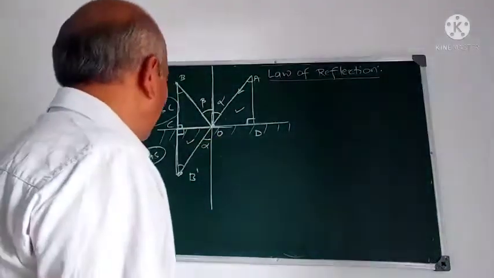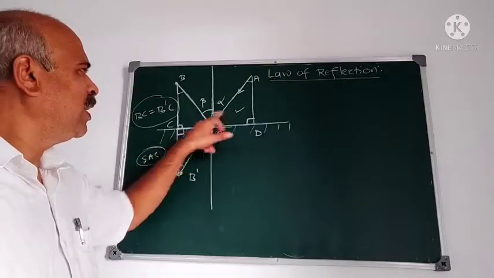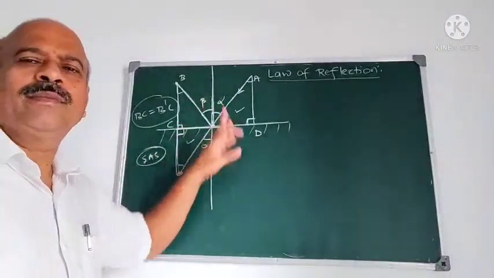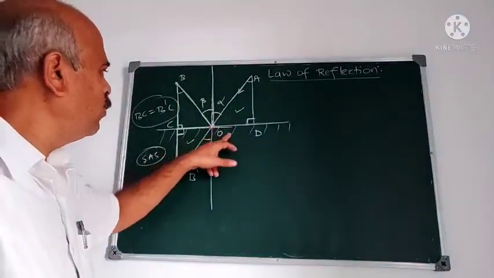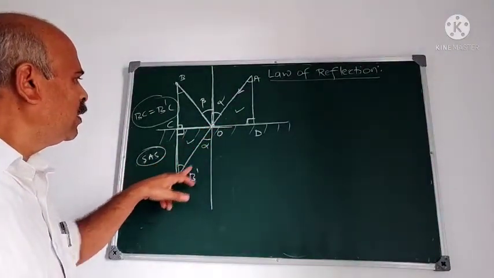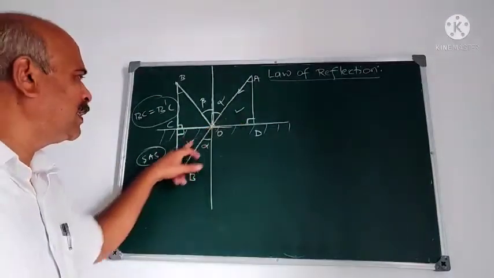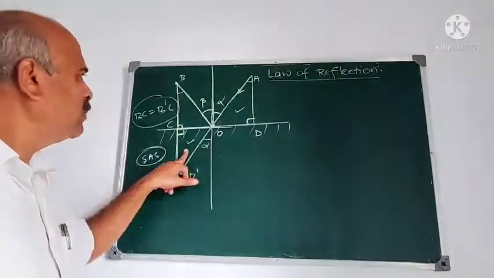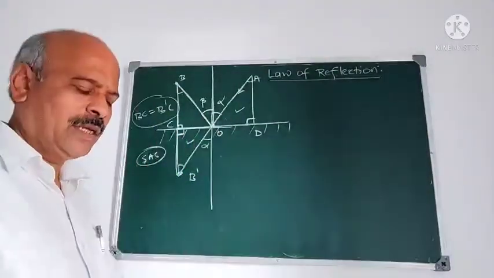First we have to prove that these two are similar. Why they are similar? Because the triangle AOD is similar to COB dash, because all the angles of this triangle are same as angles of this triangle. They are similar. These two are congruent. Therefore, these two are similar.